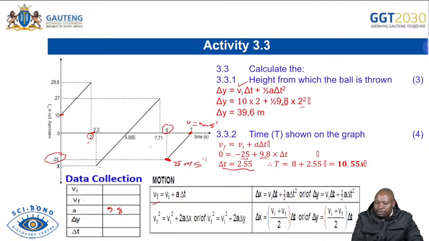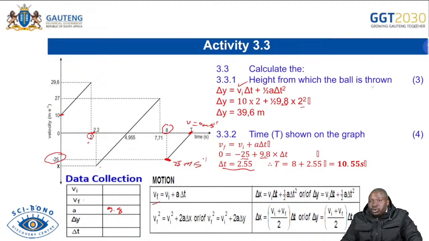Already, this object has been in motion for 8 seconds. You are saying it's only 2.55 seconds between this and this. Then at t, it must be 8 plus 2.55, which is 10.55. Don't make the mistake of thinking that the answer will be 2.55. You have to add it on the 8.